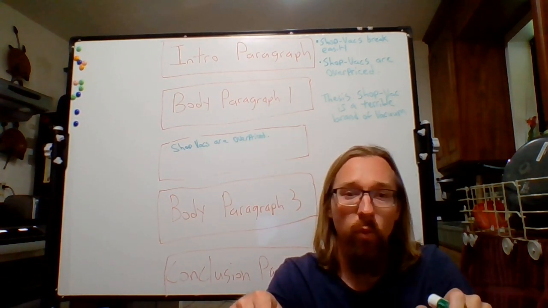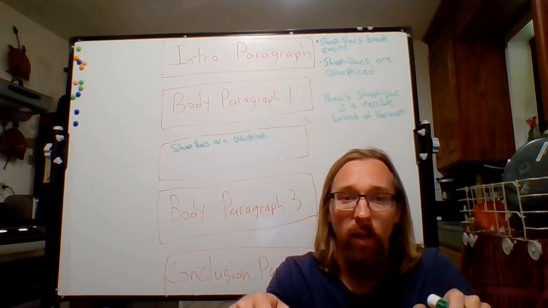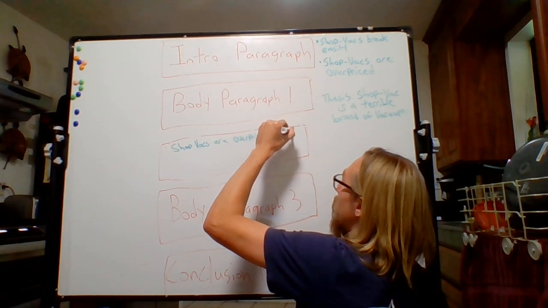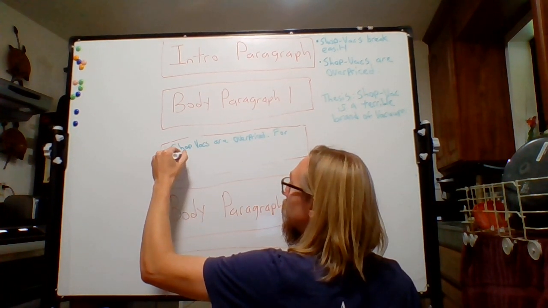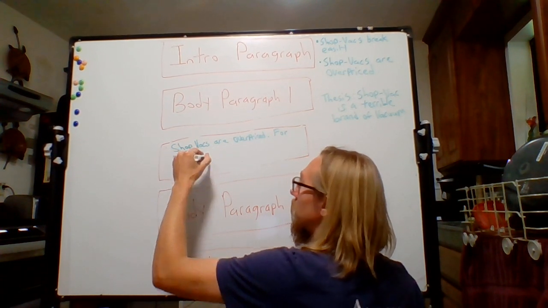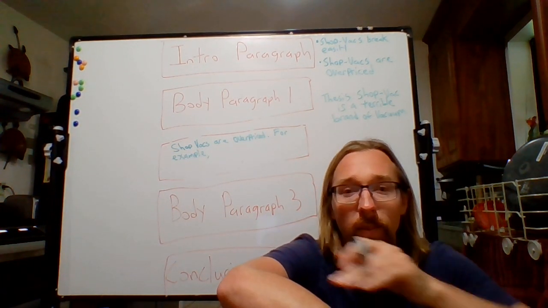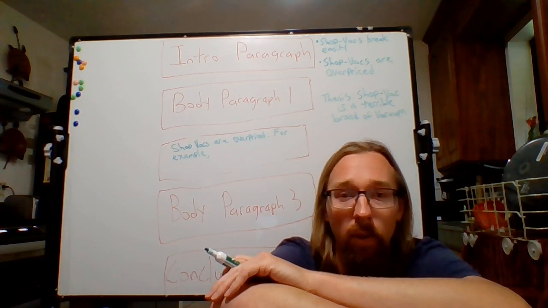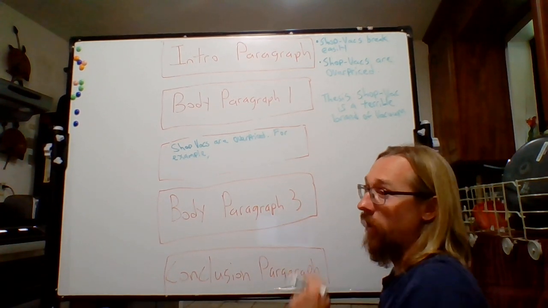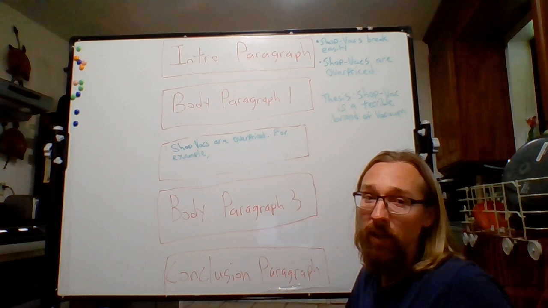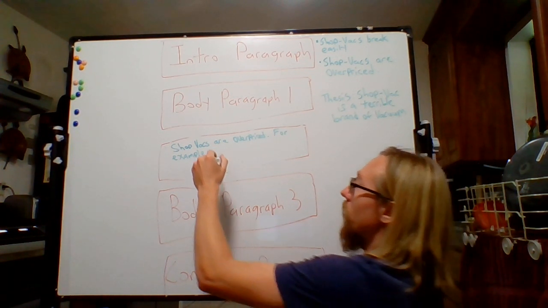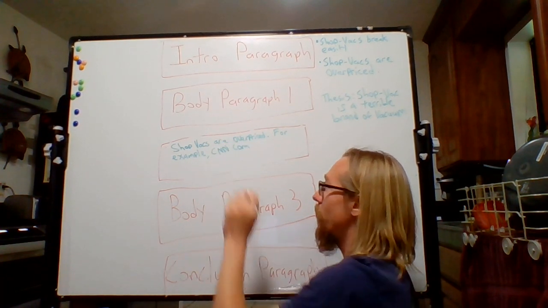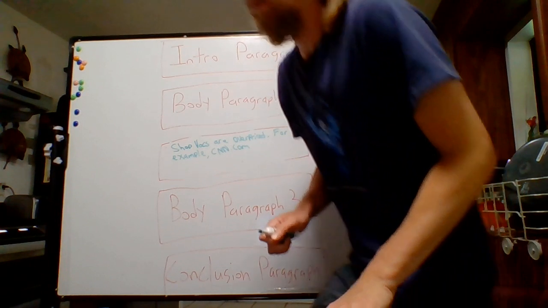Now I want to give a factual example that supports this topic sentence. So I'll say, for example, and since this is a factual example, I want to let my reader know where I got this fact from. Let's say I got this fact from CNN.com, or better yet, it would most likely be an article on CNN.com.